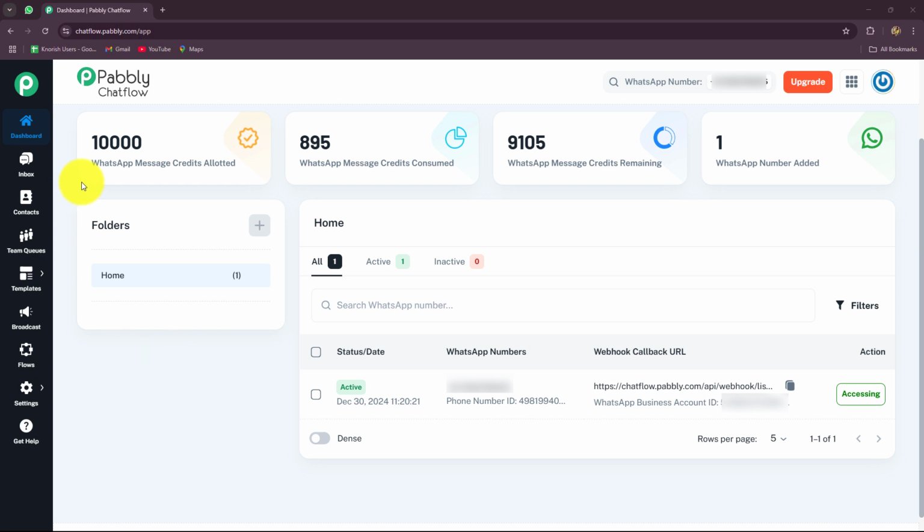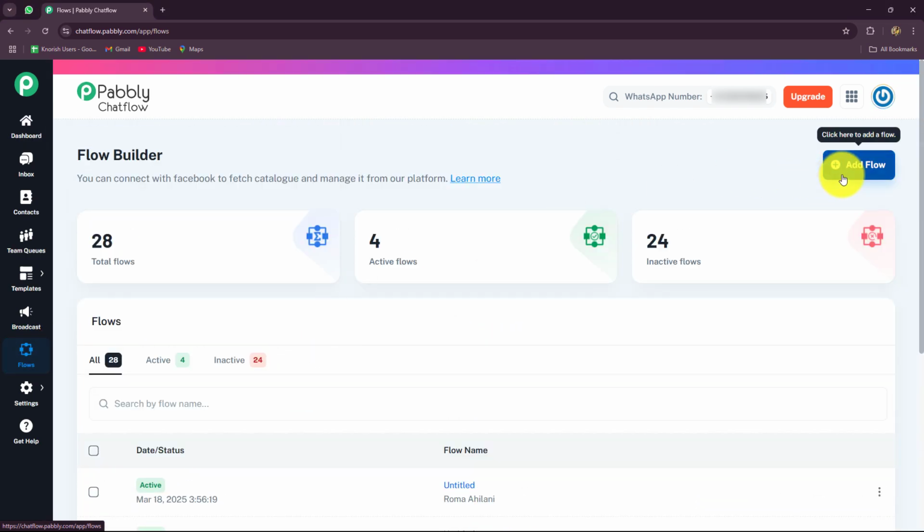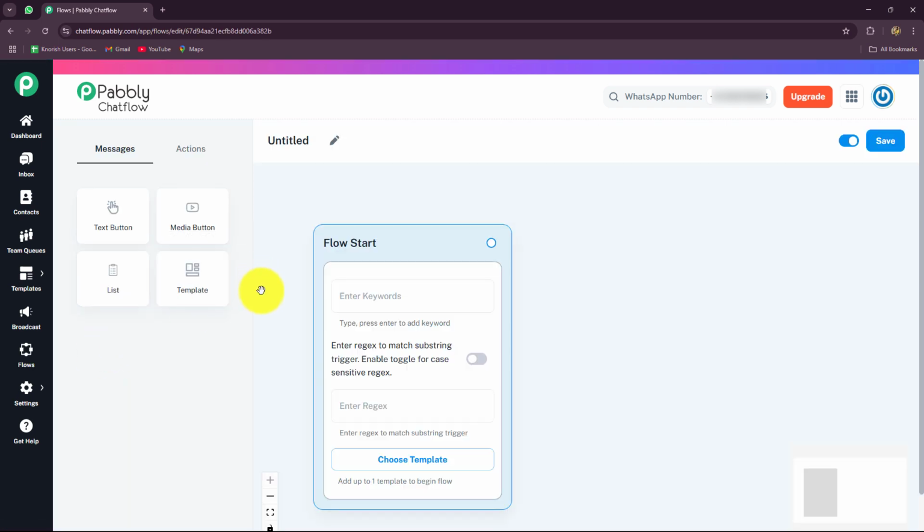So in order to create the bot, you have to first of all log into your Pabbly Chatflow account. From the left side over here, you have the option of flows. You have to come towards the flow section and click on this add flow button. As you have done that, the flow is created, which you have to first of all name. So I'm going to quickly provide a name to this flow as customer feedback bot. Now after giving the name to my bot, I'm going to start with the flow.